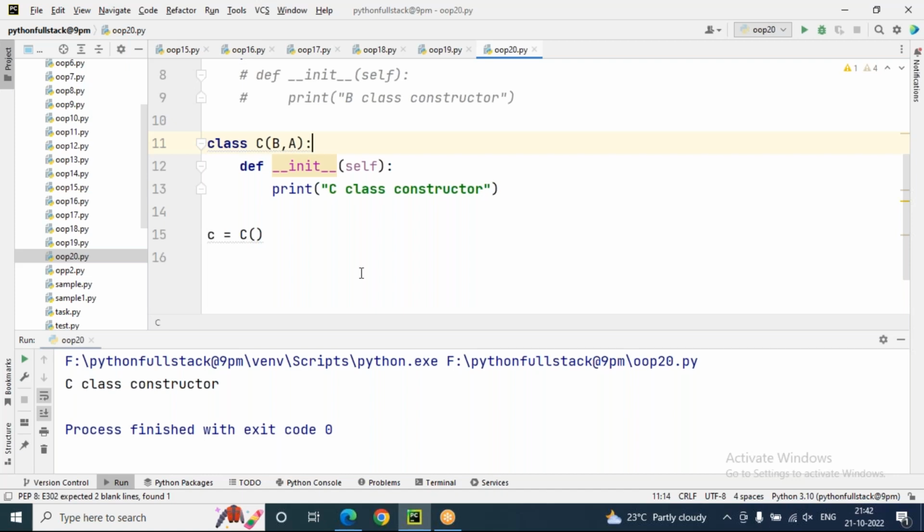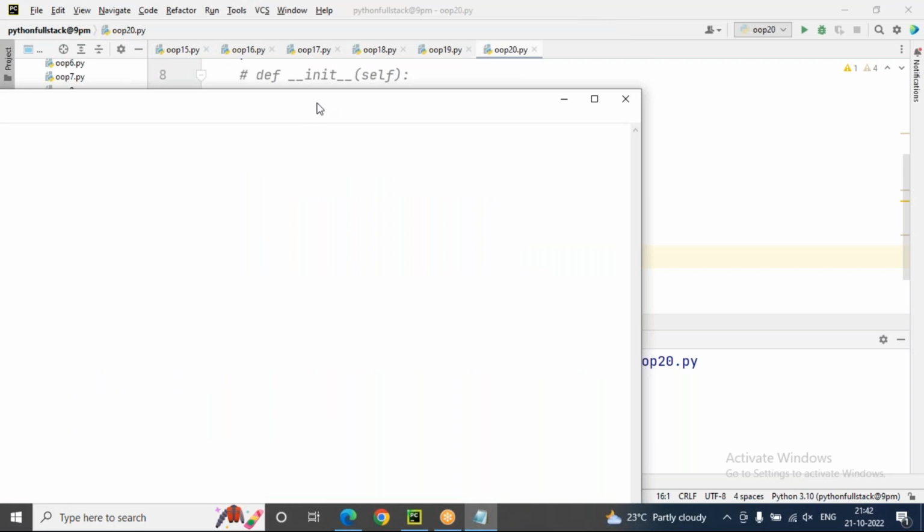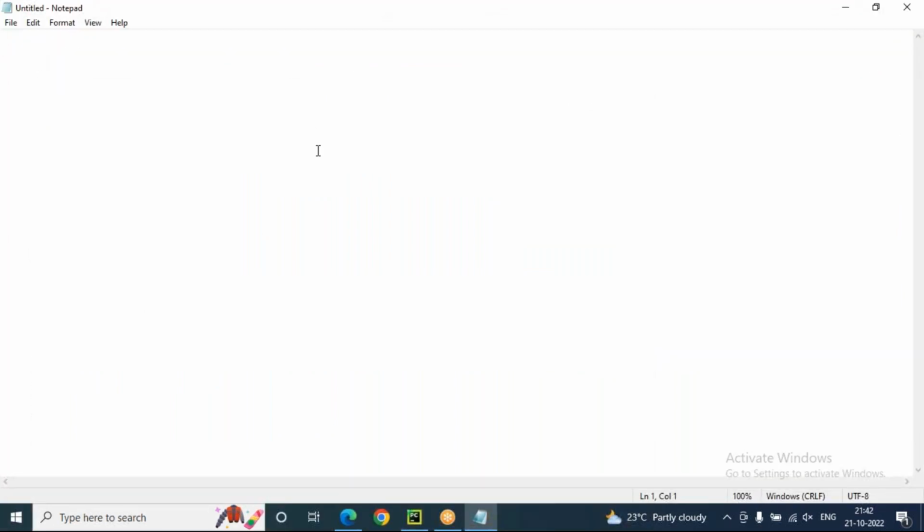So there are different types of overloading. What are they? Operator overloading, method overloading, constructor overloading. Which is going to be supported and which is not, we'll discuss. Now coming to overloading, there are three types. The first one is operator overloading. Next one is